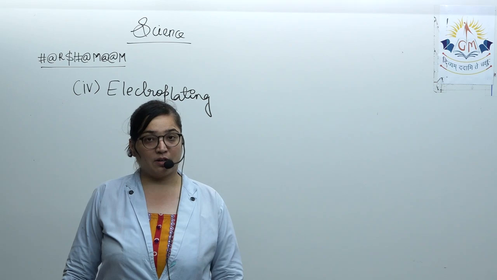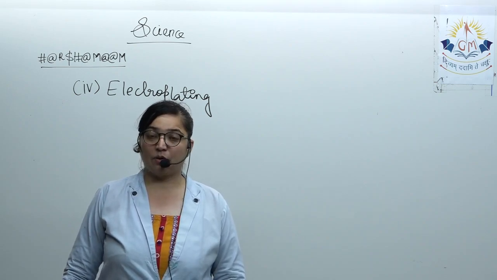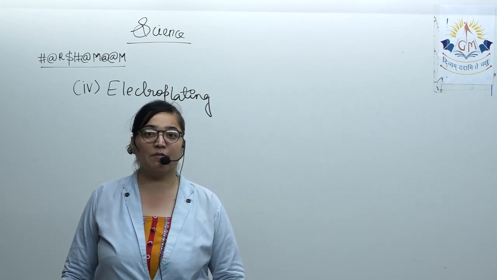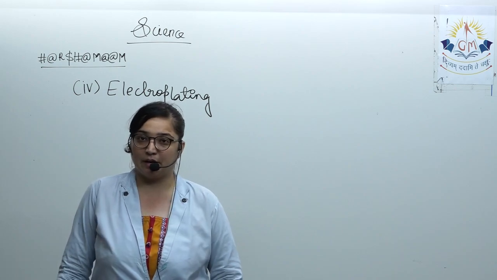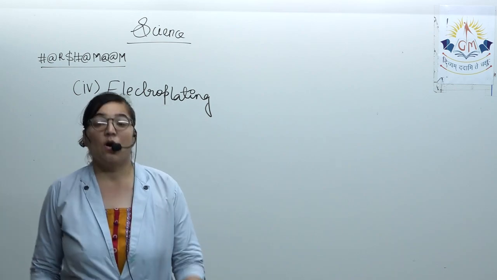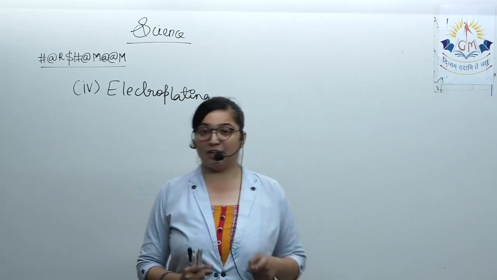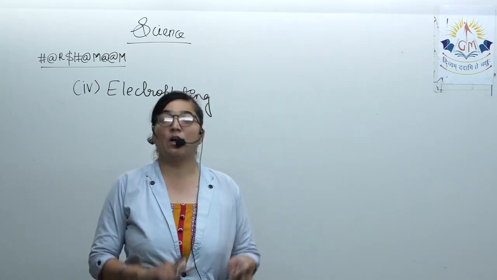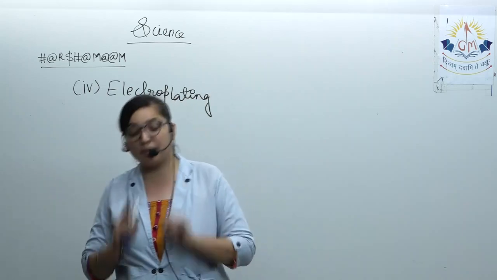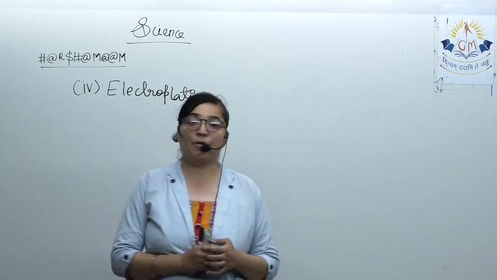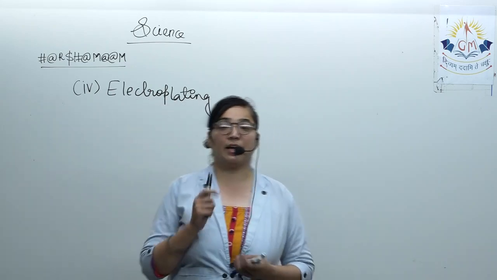Electroplating is one way you have already seen this being done. It is the process of depositing a thin layer of a superior metal over an object of a cheaper metal with the help of electric current.